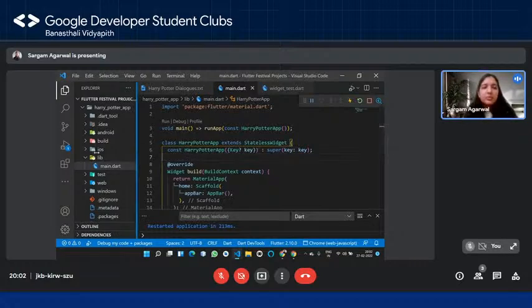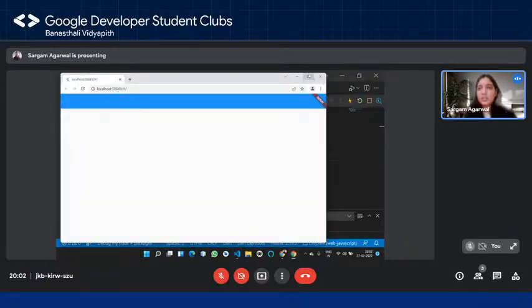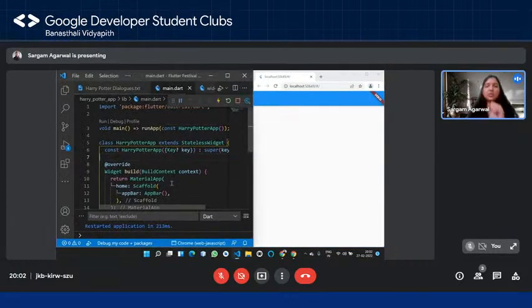Okay, so what I'm simply going to do is, let's say, have it side by side so that we can see it. Okay, so I'm going to do this, and then I'm going to do this. So I'm going to be coding over here, and you can see the real-time changes over here.